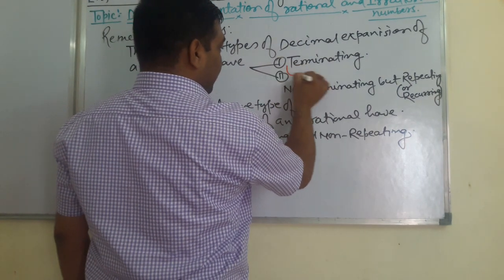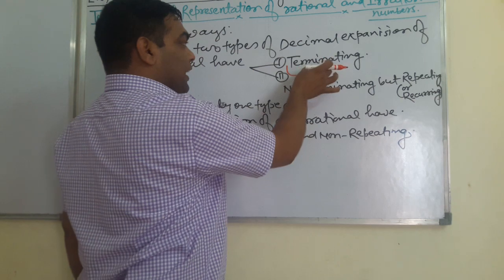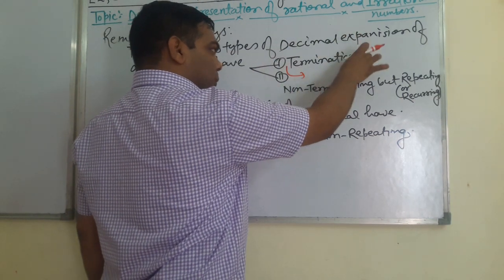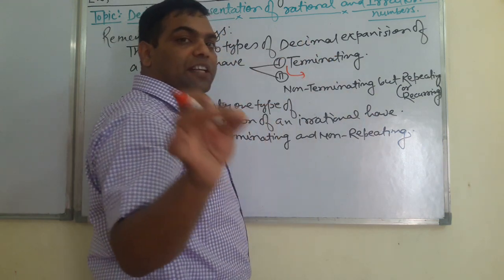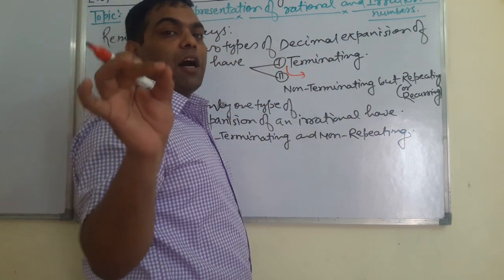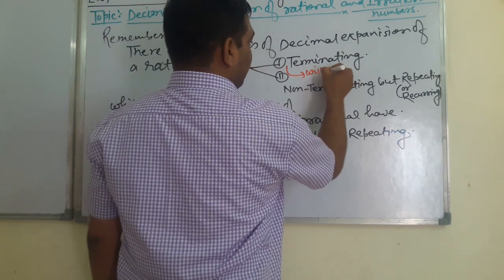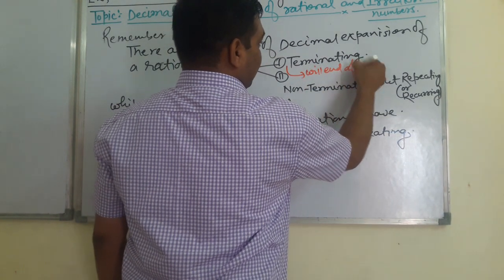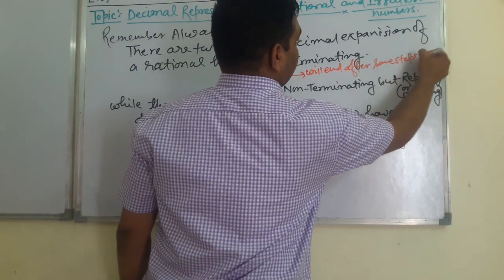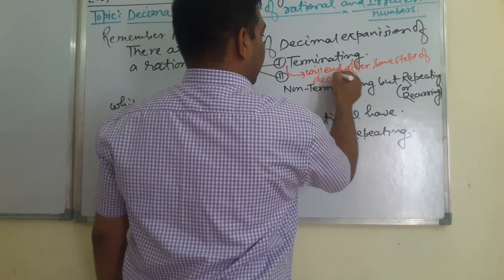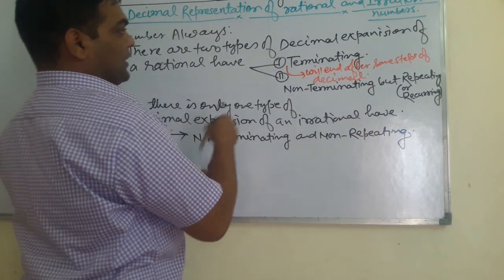The meaning of terminating: it says that the decimal expansion of a rational number will end after some steps of decimal. For example students, you can see here,